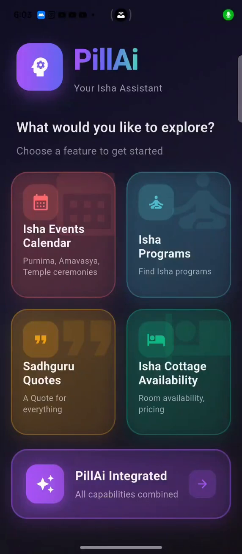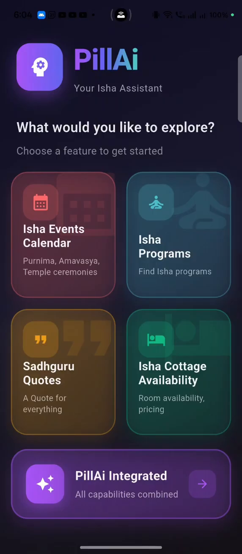This is PillAi application, short for PillAi. This is an application where we are integrating different offerings of Isha and exposing each of these modules or features as MCP servers, which anybody can connect to using their AI IDE. So we will go through each of these features one by one.